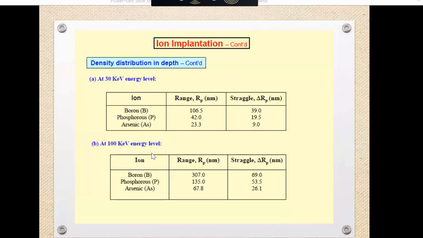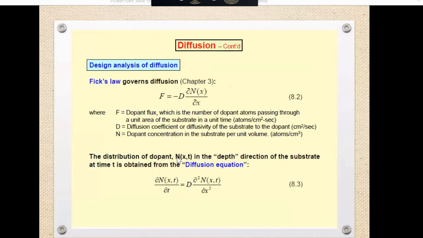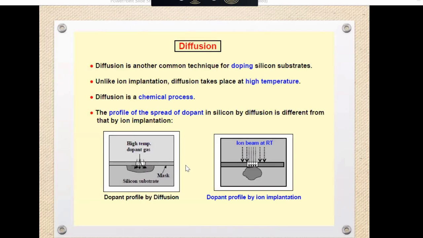This is the ion implantation. And now we'll discuss diffusion. What is diffusion? Diffusion is another technique. Ion implantation is also a technique for doping, and diffusion is another technique for doping of a silicon substrate.